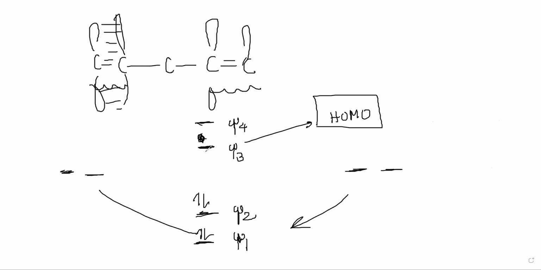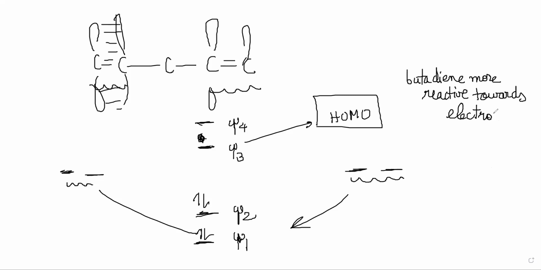So if this orbital is higher in energy than the HOMO here, that makes butadiene more reactive towards electrophiles. Why? Electrophiles need electron density. They are slightly positively charged species, right?